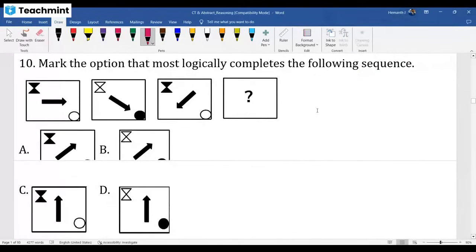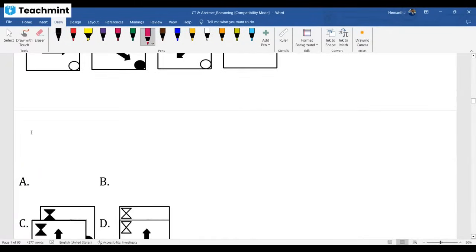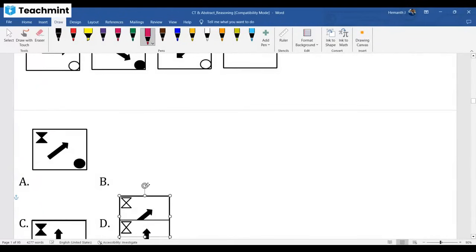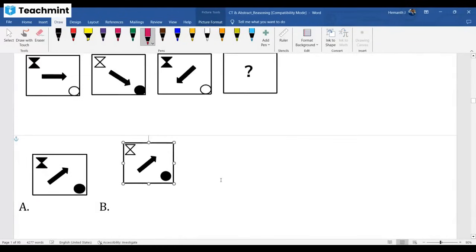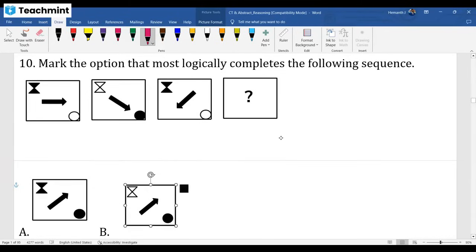Now see about this 10th question, dear. If you observe, this shape is shaded, unshaded, shaded, now unshaded.